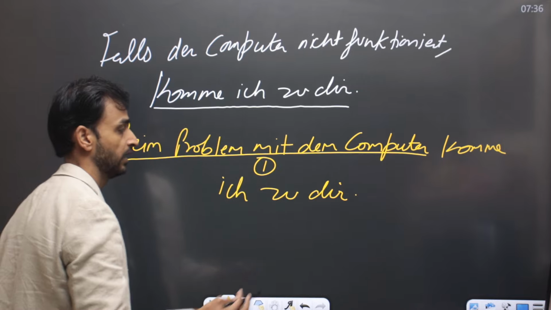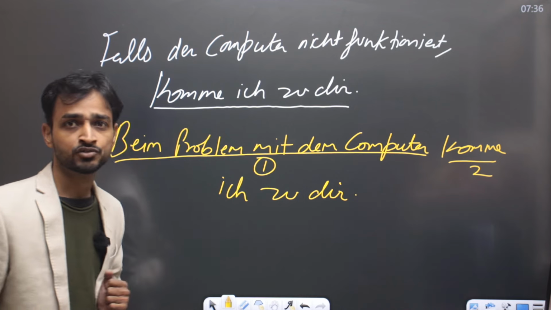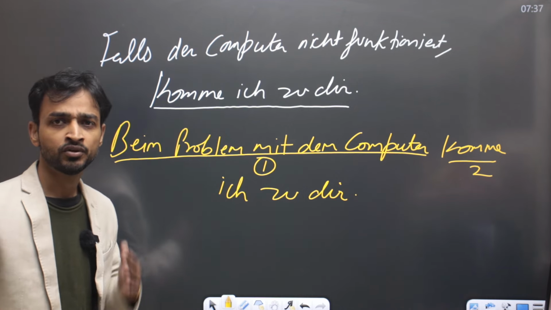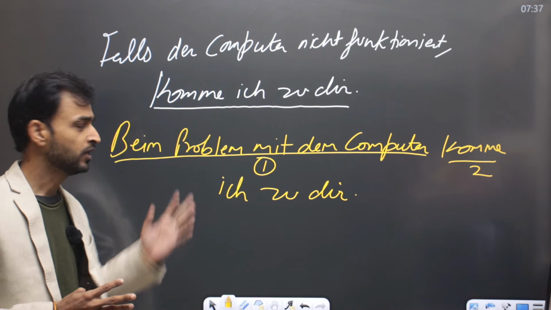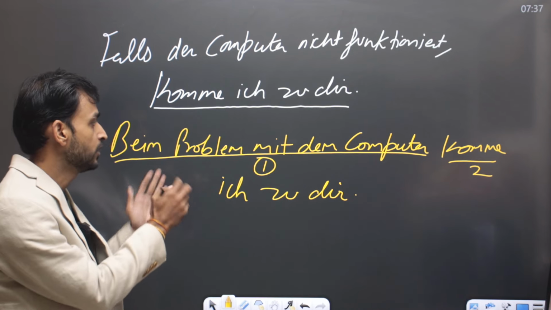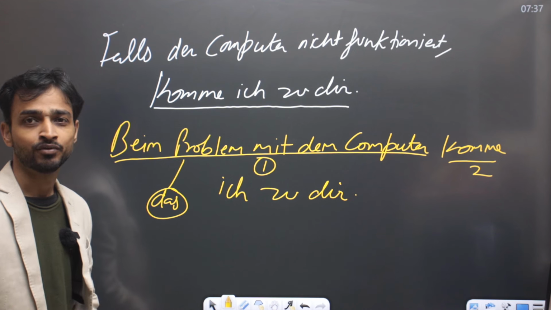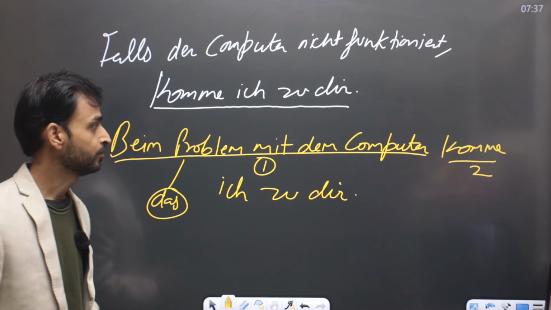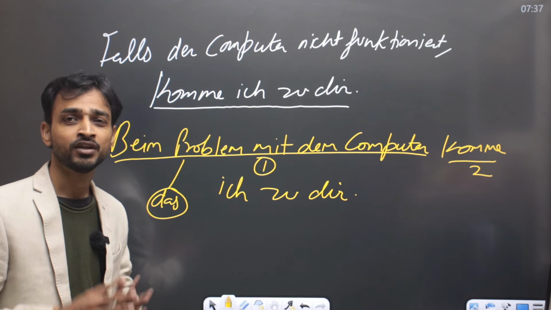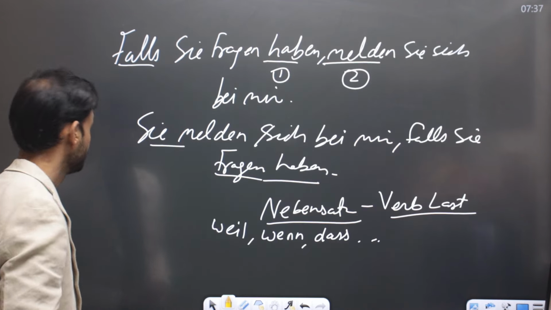This is correct. And this is my second position verb. Remember, this entire part is considered the first position. Beim Problem means the computer is not functioning, the computer is not in working mode. We can say Problem. Es gibt ein Problem. There is a problem with the computer. So beim Problem, das Problem. So bei plus dem, beim is the short form. Beim Problem mit dem Computer komme ich zu dir. This is how we are using bei und falls hand in hand.